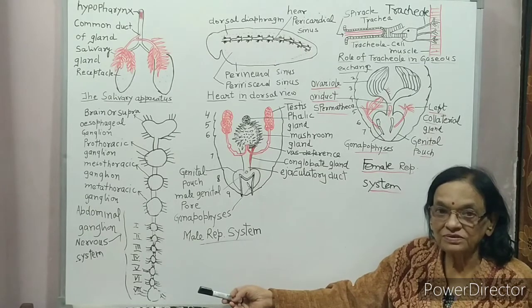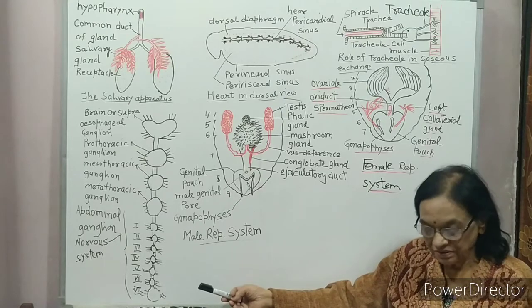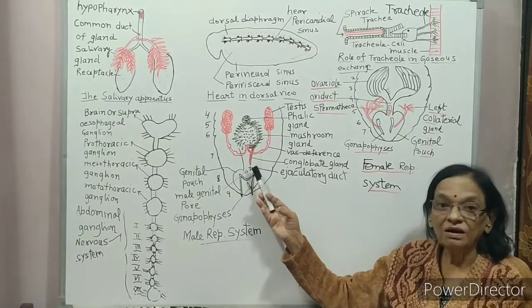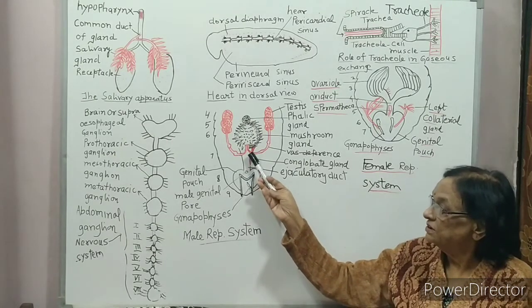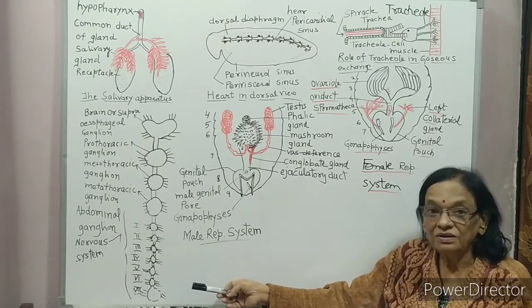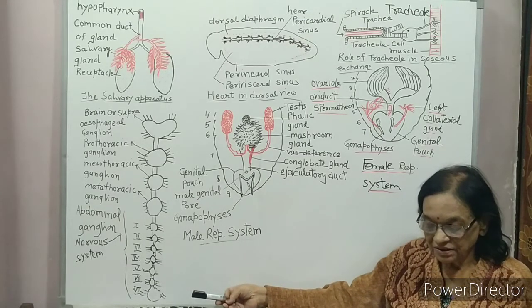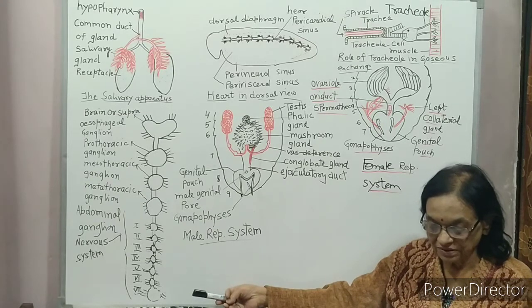Next is the seminal vesicle, present on the ventral surface of the anterior part of the ejaculatory duct. So seminal vesicle is present on the ventral surface of the anterior part of the ejaculatory duct.